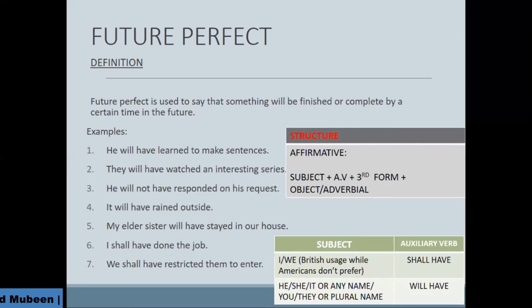Look at the auxiliary verb. In tenses, what you have to remember is the auxiliary verbs, and you have to remember the third form. Most of the students make mistakes in the auxiliary verb as well as in the forms of verb. Okay,